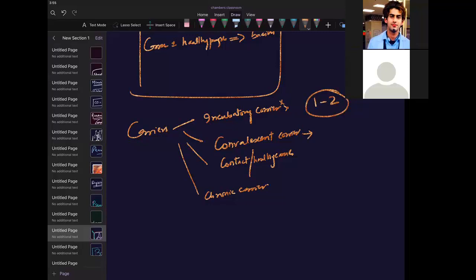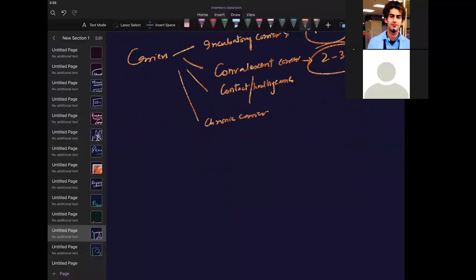Is it easy, guys? Contact or healthy carriers get a subclinical infection, meaning it is not showing symptoms. They shed their bacilli for less than 10 days.